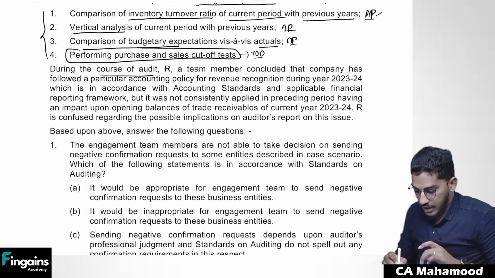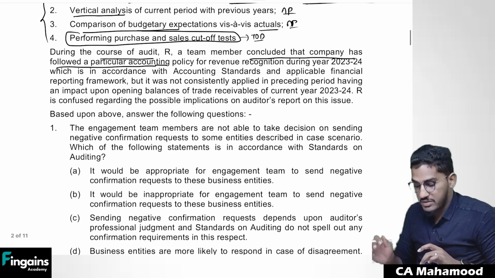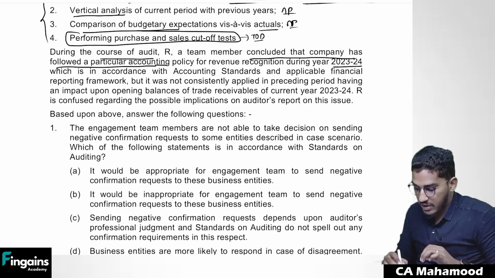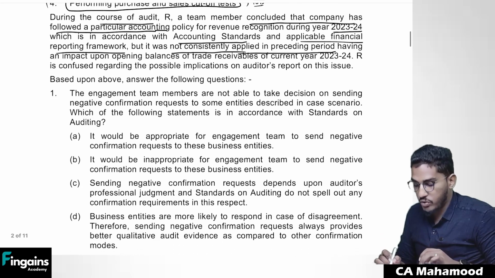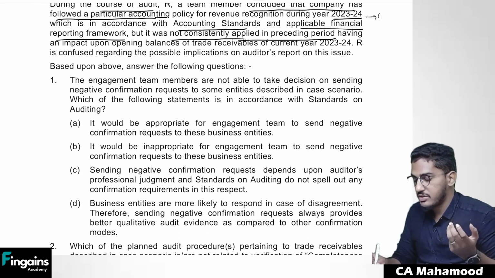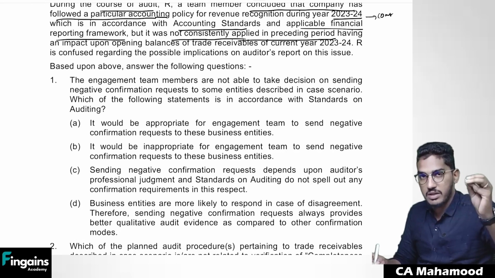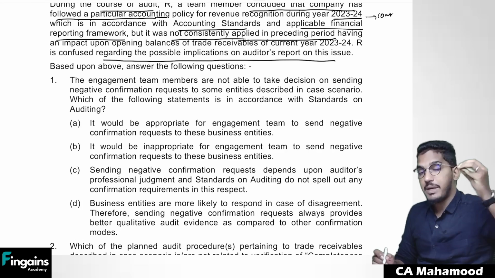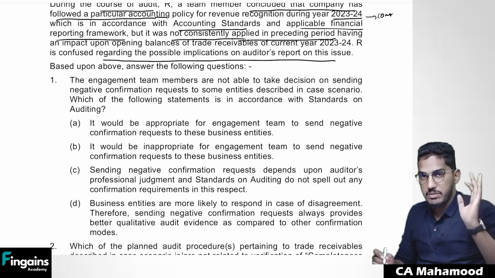During the course of audit, a team member concluded that the company has followed a particular accounting policy for revenue recognition during the year 2023-24, which is in accordance with the accounting standards and applicable financial reporting framework. But it was not consistently applied in the preceding period, having an impact upon opening balances of trade receivables. So consistency of accounting policies is not there. One of the fundamental accounting assumptions got violated. One of the engagement team members is confused regarding the possible implications on the auditor's report.